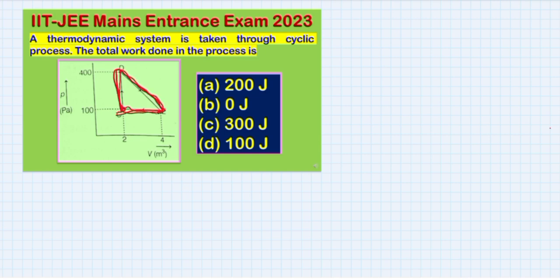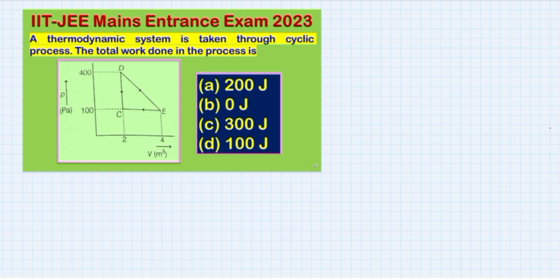The initial and final point will be the same point. In this cyclic process, what is the total work done? That we have to calculate. So how can we calculate?